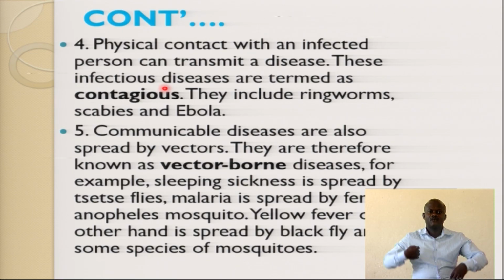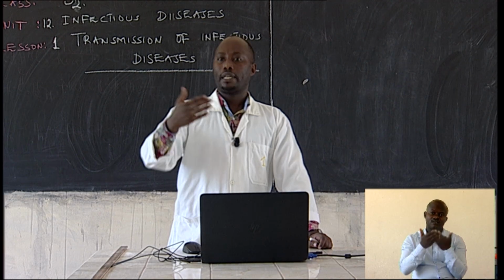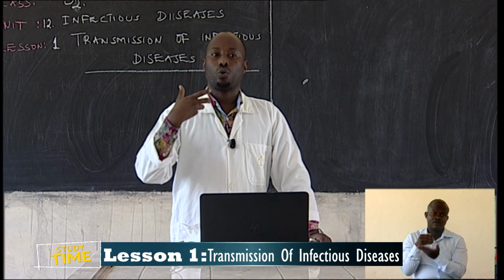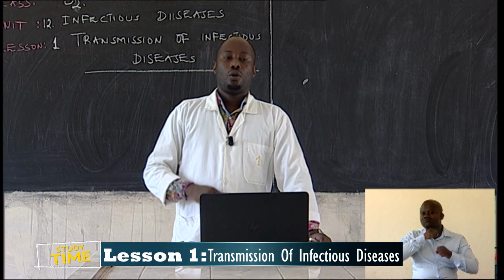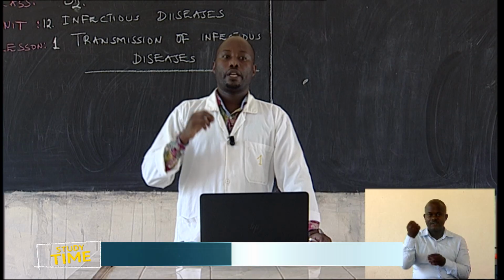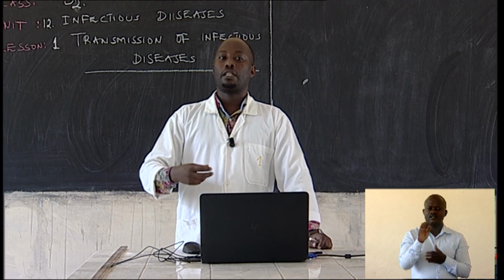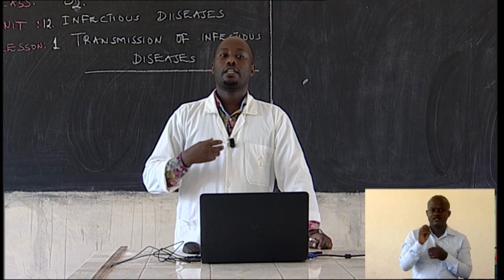Number 4, we have physical contact. An infected person can transmit the disease. When you are in direct contact with a person who is suffering from disease, we call it contagious. Number 5, communicable diseases are also spread by vectors, which are called vector-borne diseases.